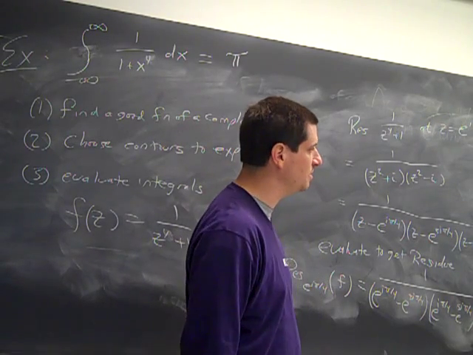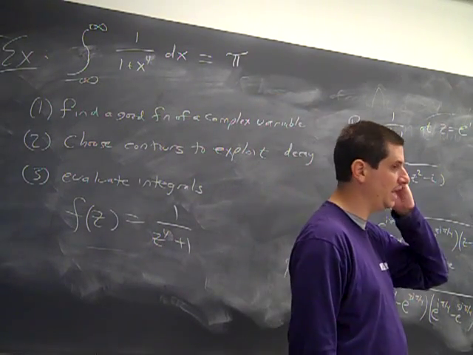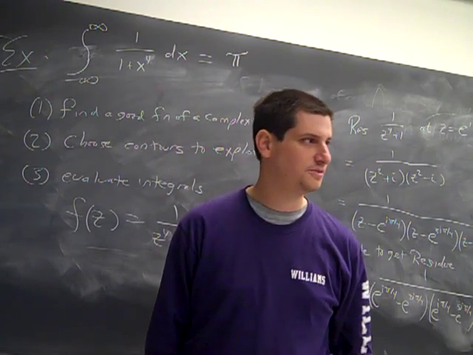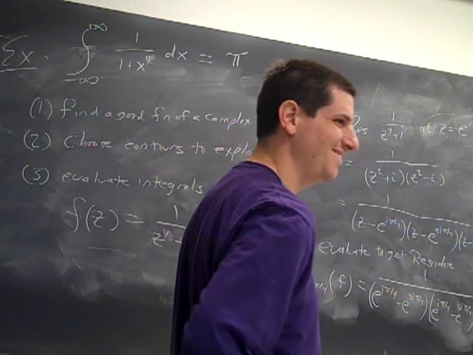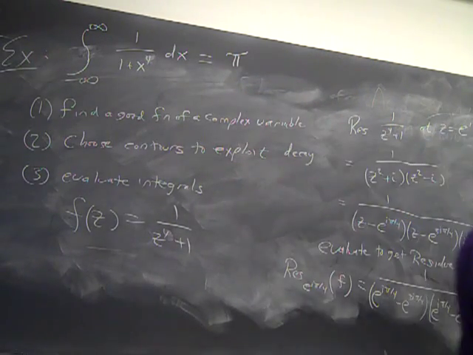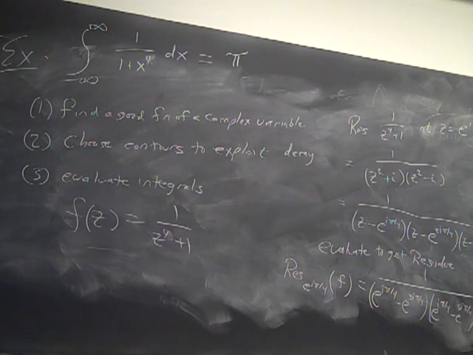The interesting thing is the sum of the residues, when we multiply by 2 pi i, has to be what kind of number? Has to be a real number. Why? It's integrating real numbers. Yeah, we're integrating, it's supposed to equal this integral, which is real. So at the end of the day, everything is going to miraculously cancel.